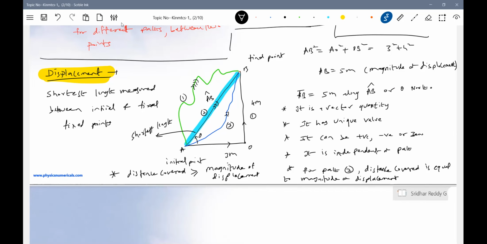It has some angle, theta north of east. If you want to express the unit vector, the direction you can also express in terms of that. If this is east, north of east, you have to call it. So like this, the displacement is what we define here.